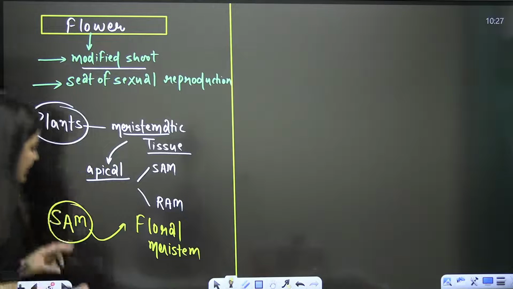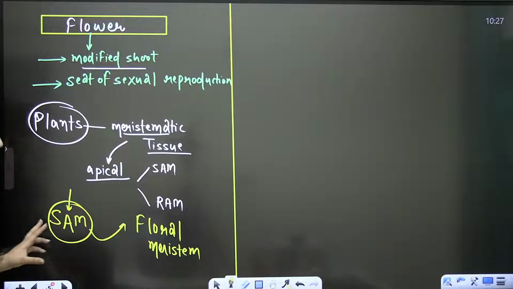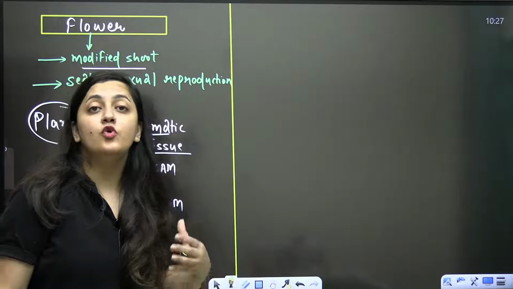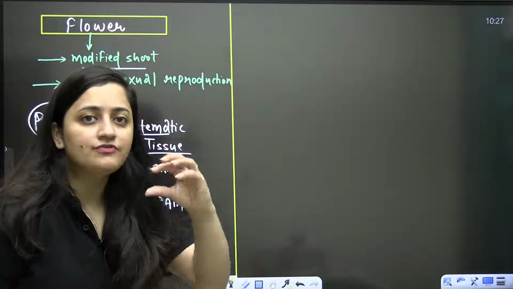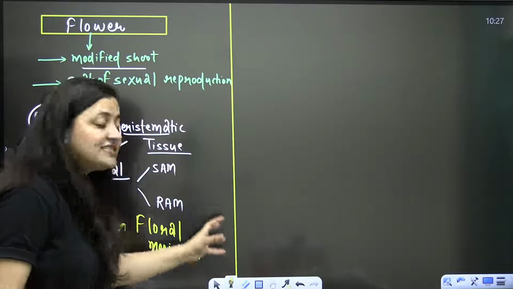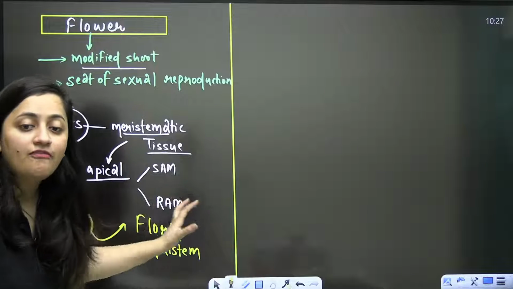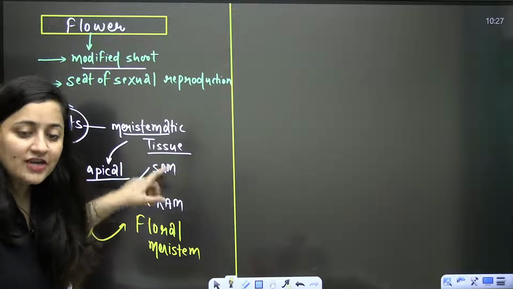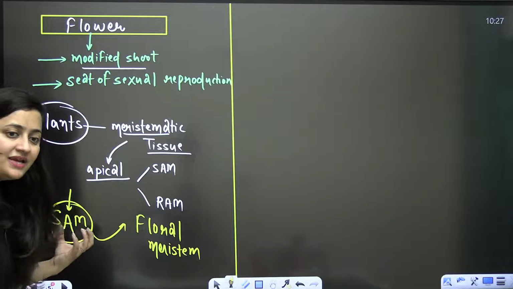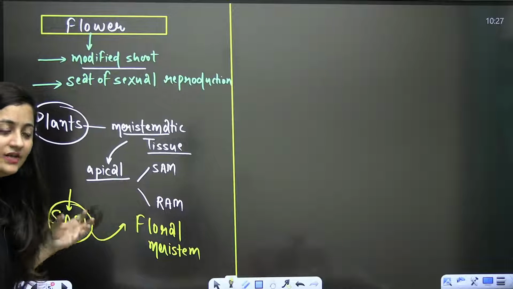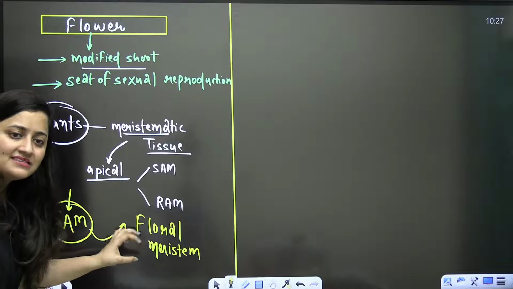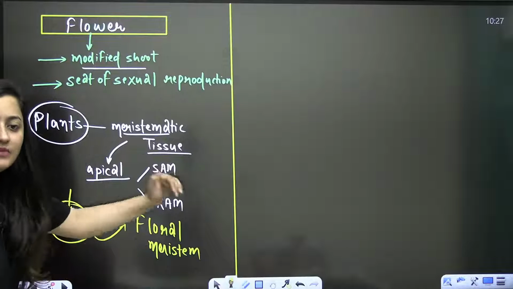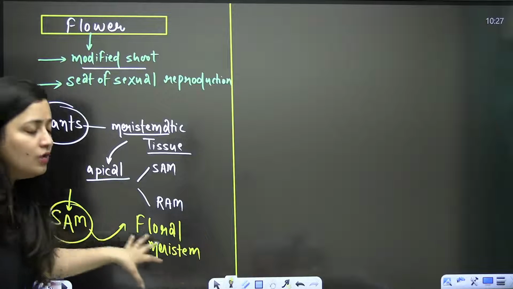It is the one which will form floral meristem, and this floral meristem will form your flower. Okay, so let's revise it. Shoot apical meristem will form floral meristem, and this floral meristem will form the flower. That is what you need to understand.